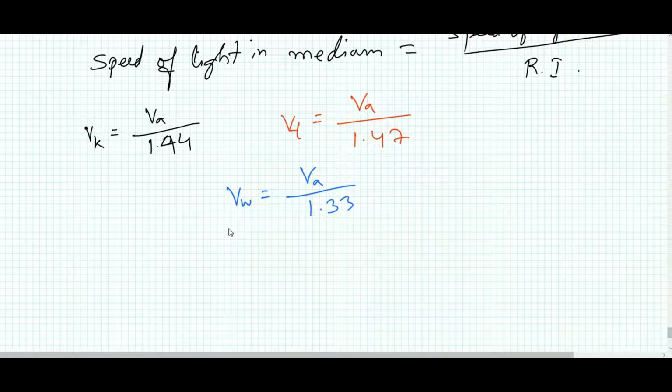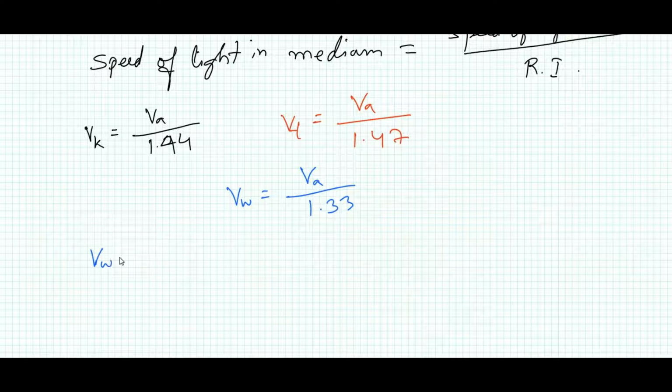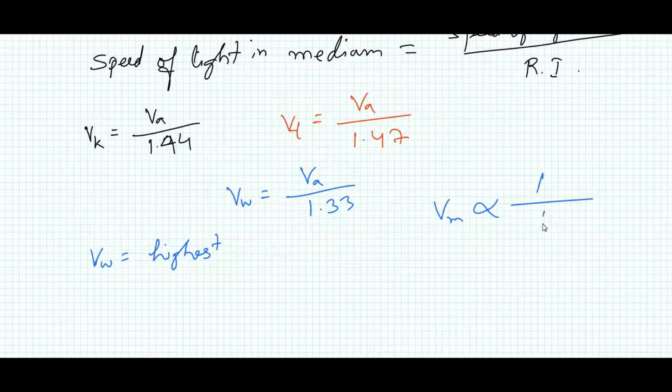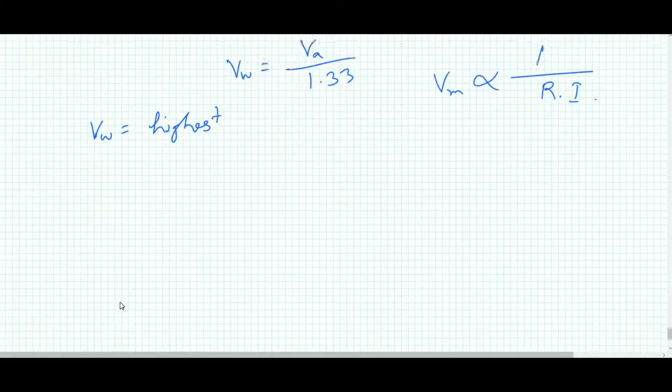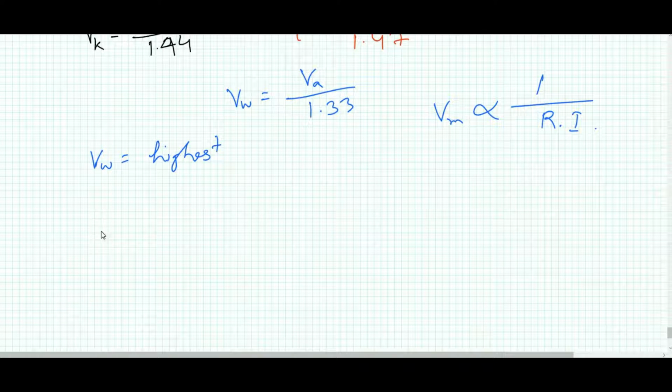From this relation we can identify that the value of Vw will be highest. Why? Because the velocity of light in a medium is inversely proportional to the refractive index. The speed of light in water will be highest as the refractive index of water is lowest. So you can write that light will travel fastest in water.